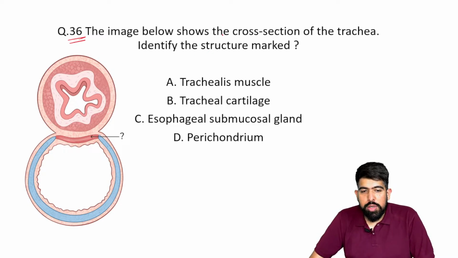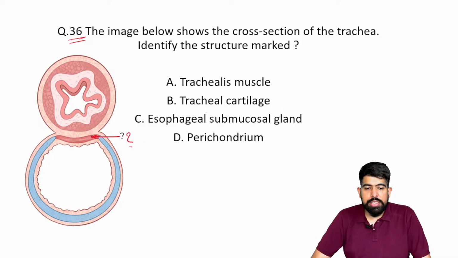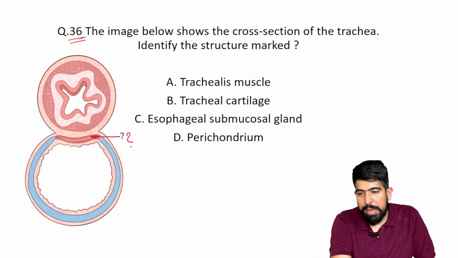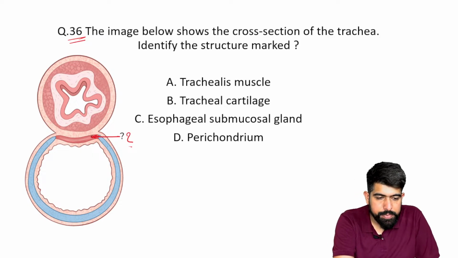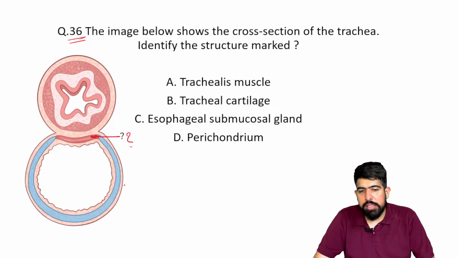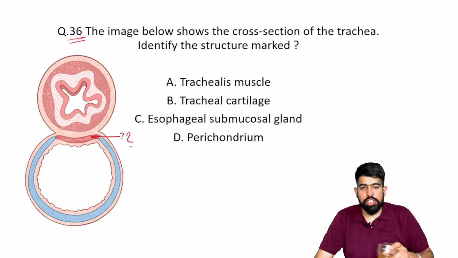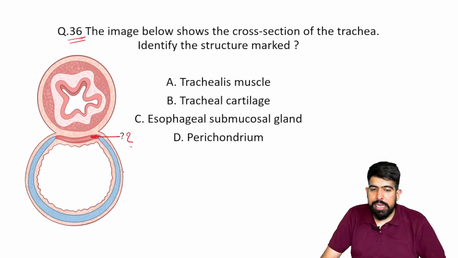The image shown is a cross section of the trachea. Identify the structure which is marked. Now I'm waiting for your answers in the chat box. Try to reply with what your answer will be. The options are: A, trachealis muscle. B, tracheal cartilage. C, esophageal submucosal gland. And D, perichondrium.